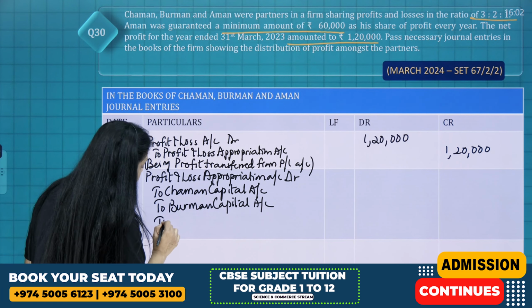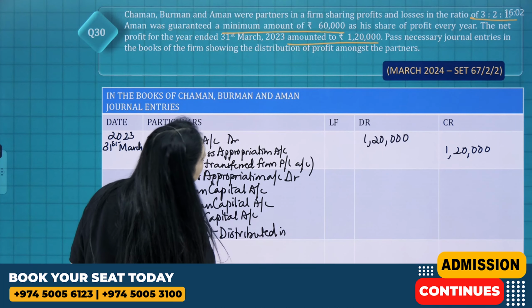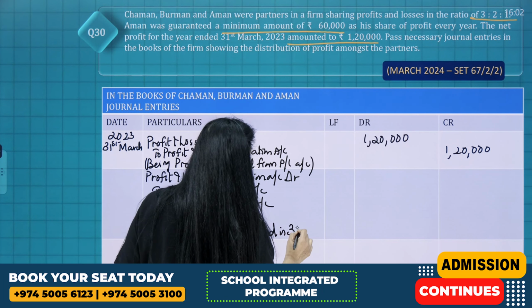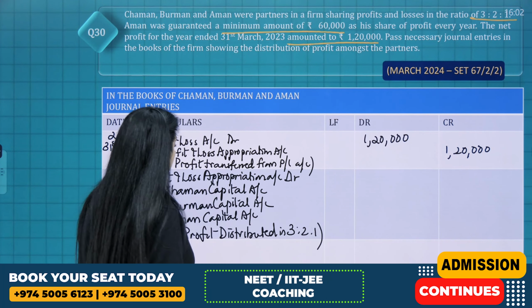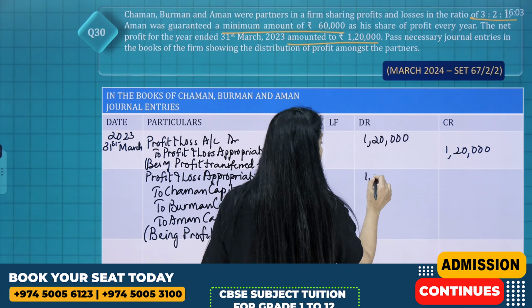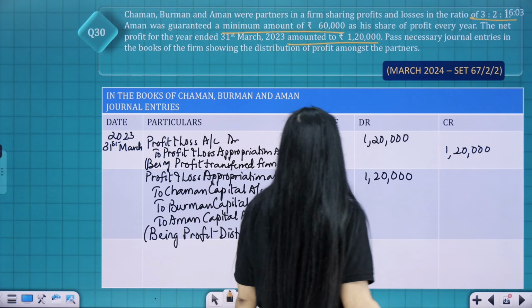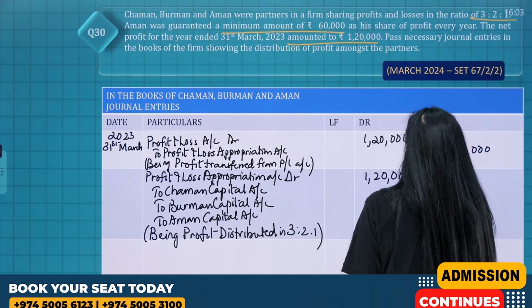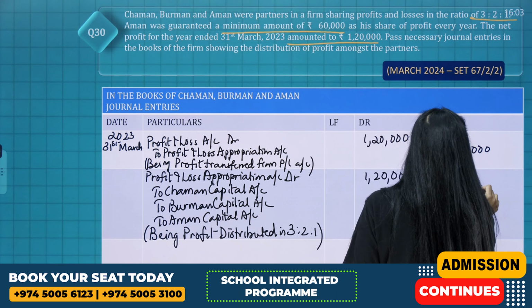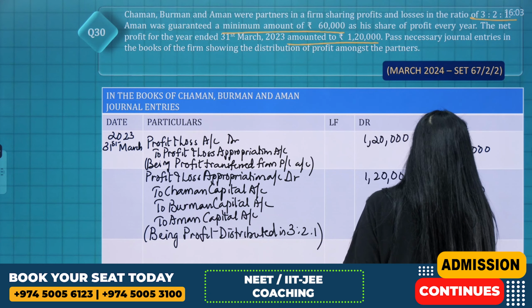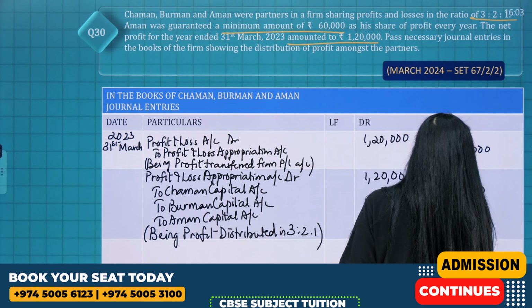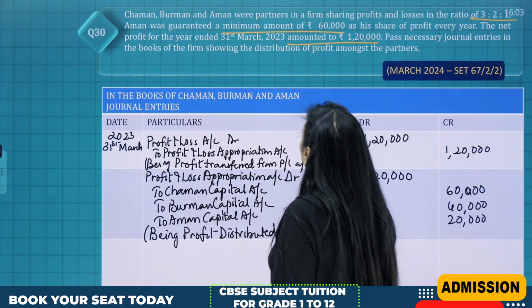Being profit distributed in 3:2:1. So 1,20,000 you distribute in the ratio of 3:2:1. So it will be 60,000, 40,000 and 20,000.